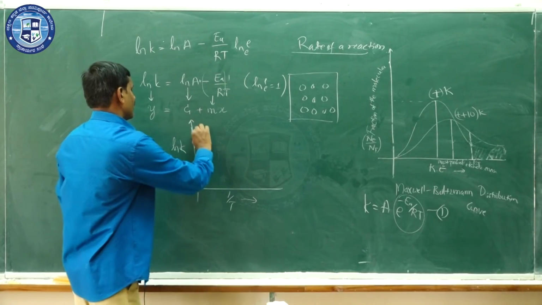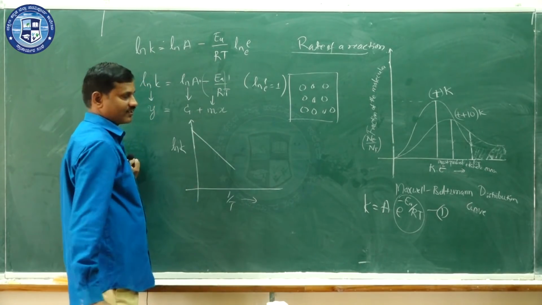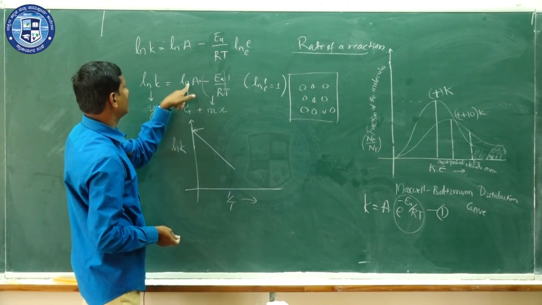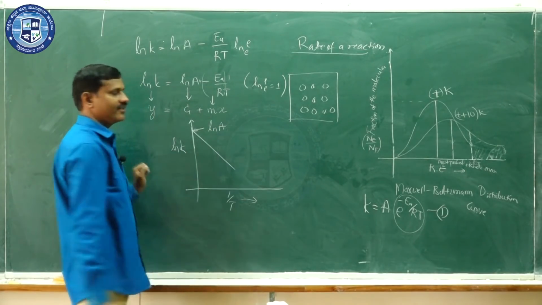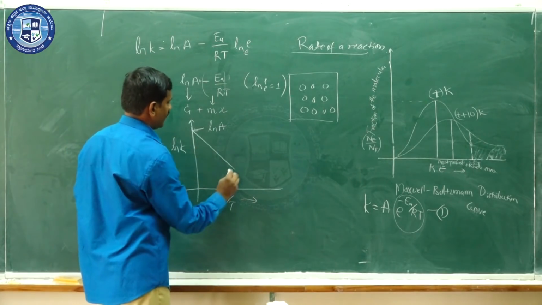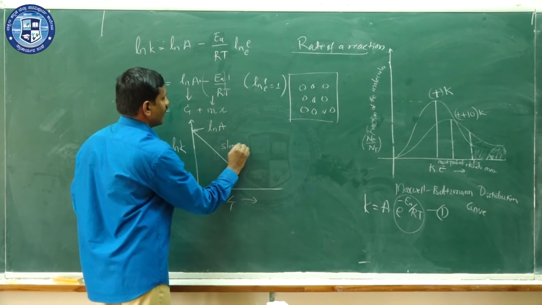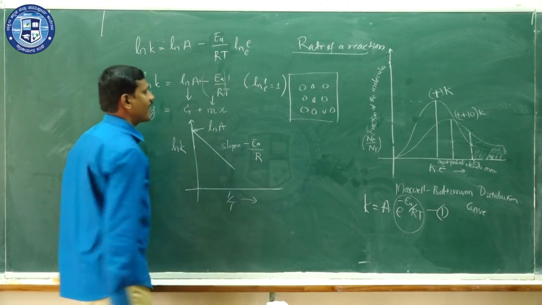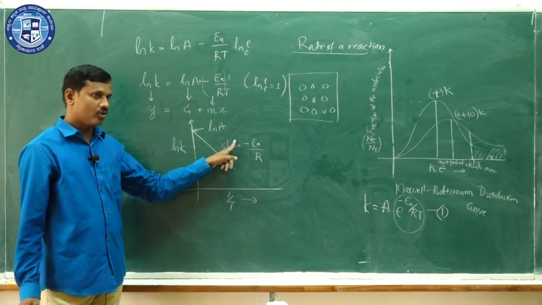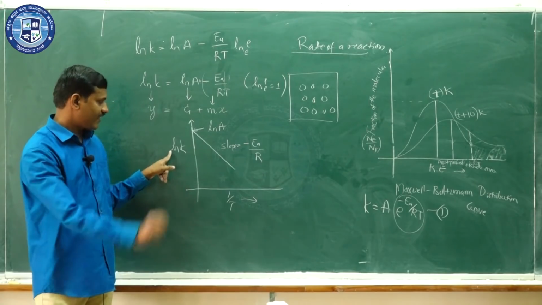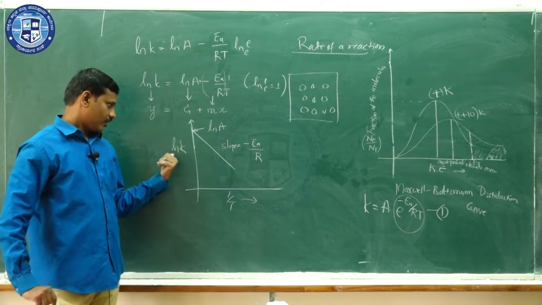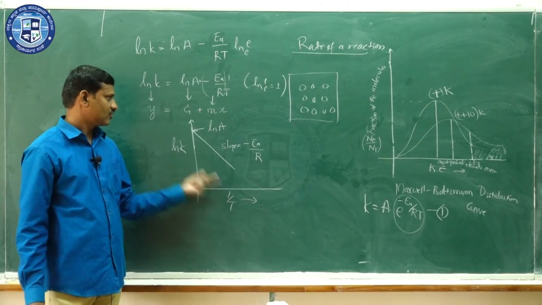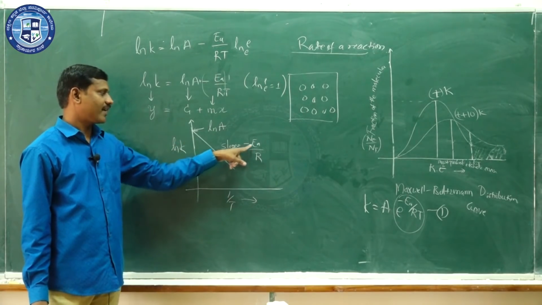Now it has a negative slope, so the graph will be like this, and this is nothing but the y intercept, which is c, so it is ln A, natural log A, and the slope for this graph is minus EA by R. So graphically we can represent this by taking ln K along the y axis and 1 by T along the x axis, then the y intercept will be ln A and the slope will be minus EA by R.